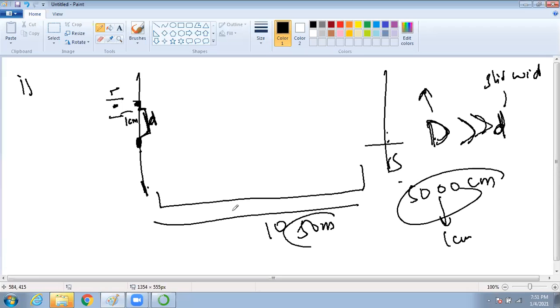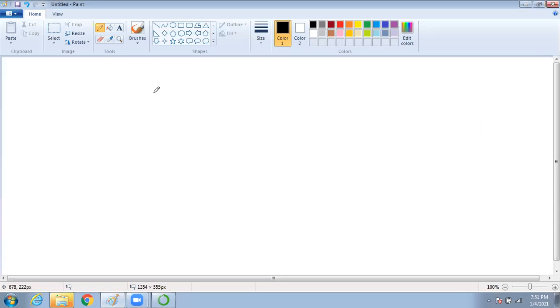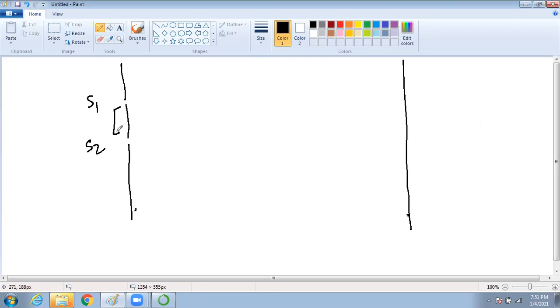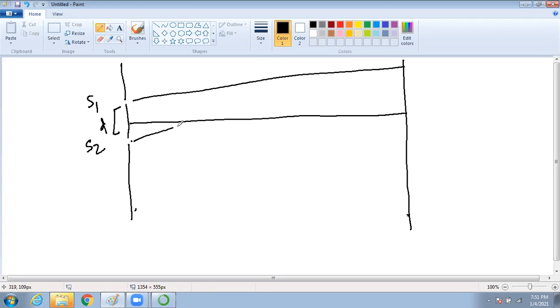So if I write this one like this, and here I will have a screen. I have S1 here, I have S2 here, and this is obviously d, and I am focusing light waves. This is the center. This is a point P, and this is the central part of the screen. The distance from here will be y.